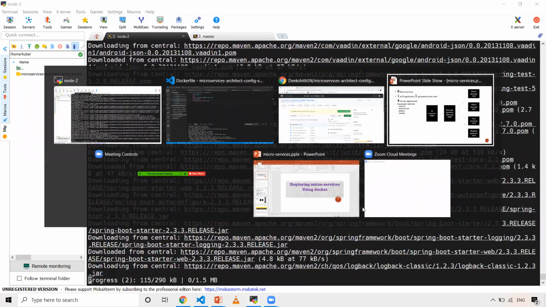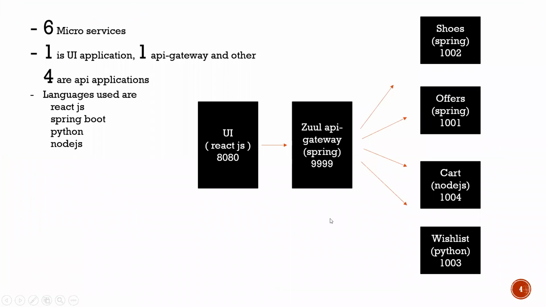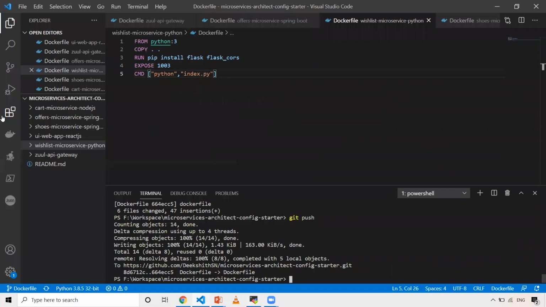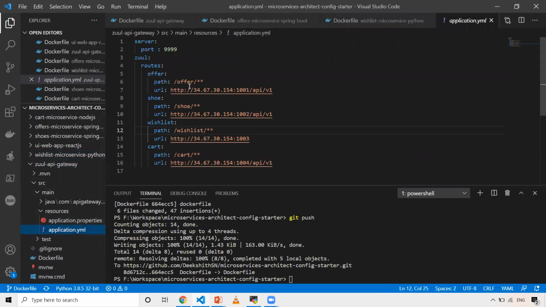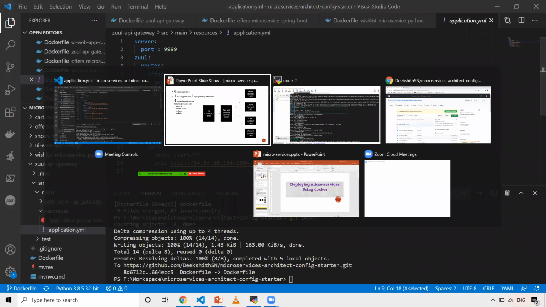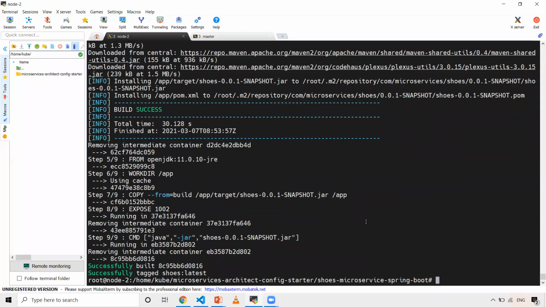When you're deploying it, the ports are very important because, as I mentioned earlier, in my Zuul API gateway I have mentioned this application.yml. So this is the main thing. Whenever you have offers in it, it is going to go to that particular port which is running, right? So we have to make sure offers is running on 1001, the shoe application runs on 1002, the wishlist runs on 1003 and the cart application runs on 1004. Now you can see this is also done.